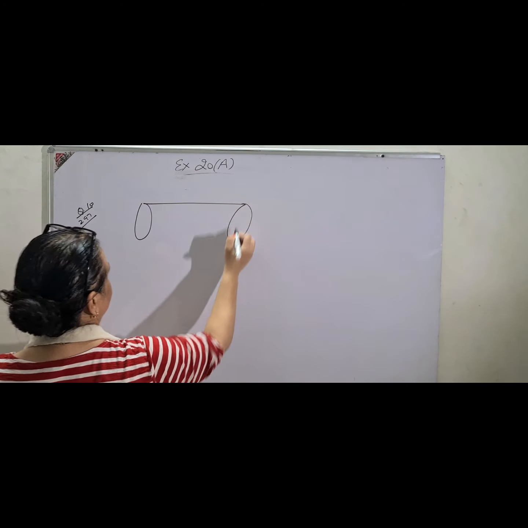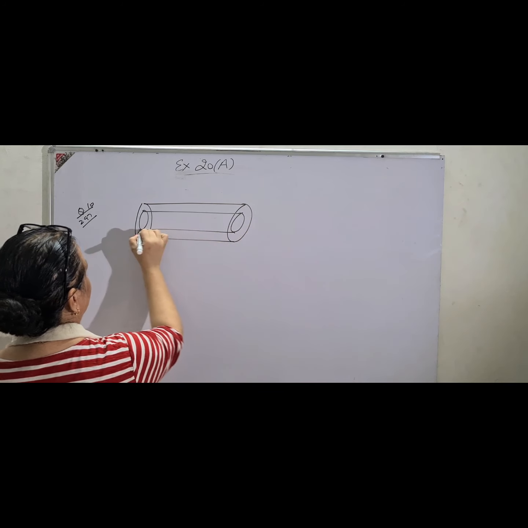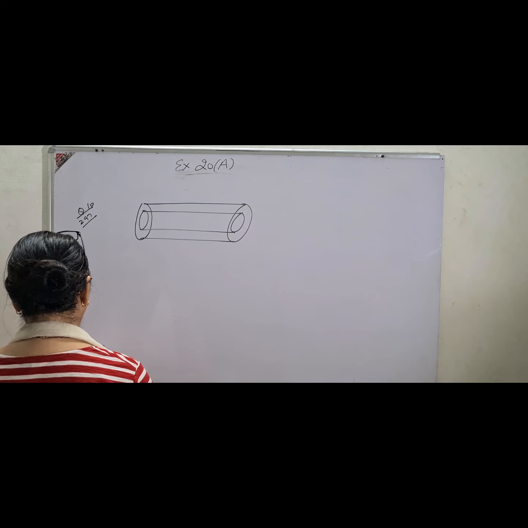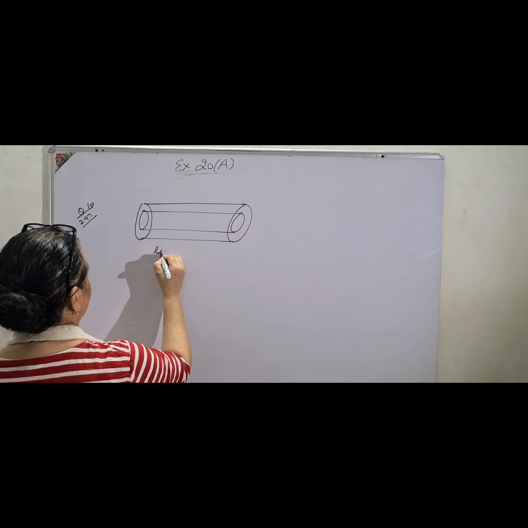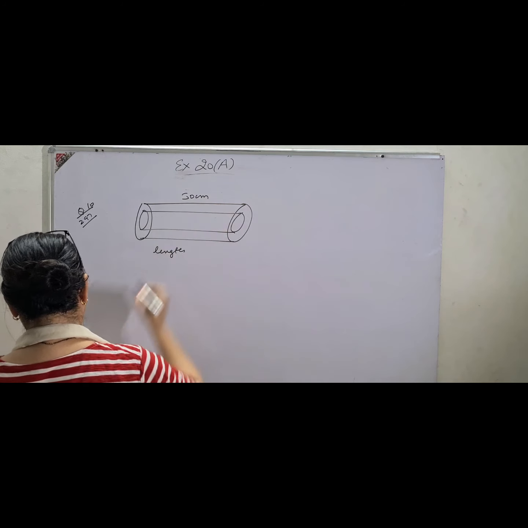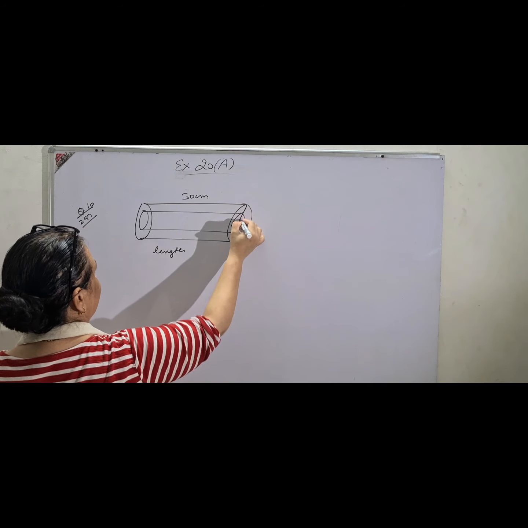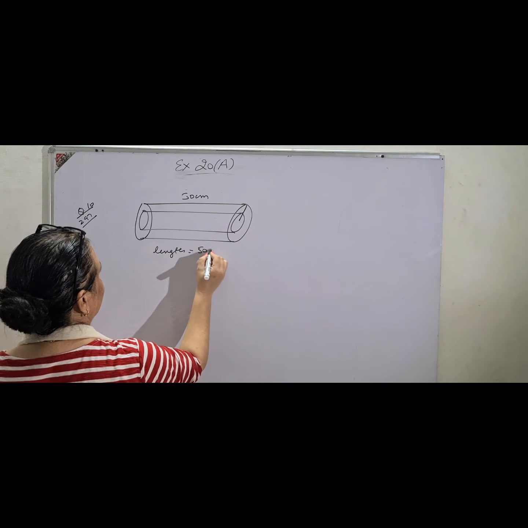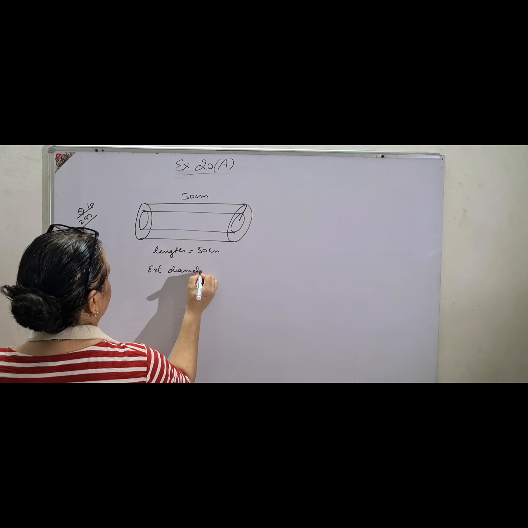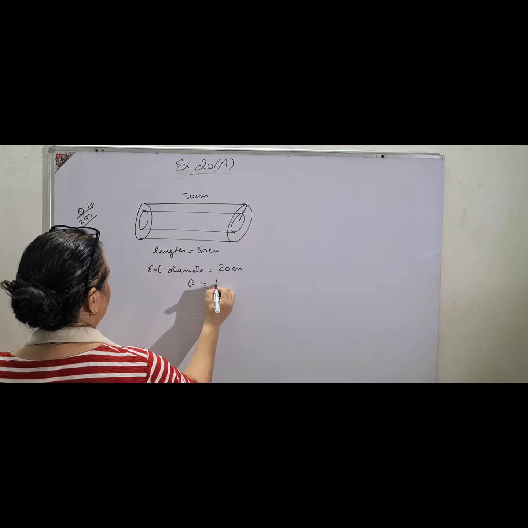This is an open pipe. Pipe means through which water or any liquid flows. So the total surface area of an open pipe: the length of the pipe is given to be 50 centimeter and the external diameter is 20 centimeter, understood, so the external radius is 10 centimeter.